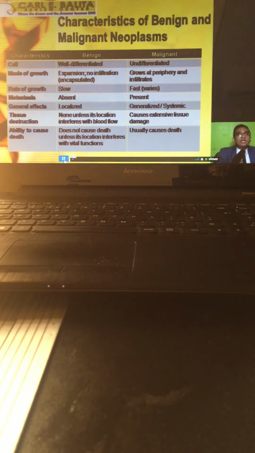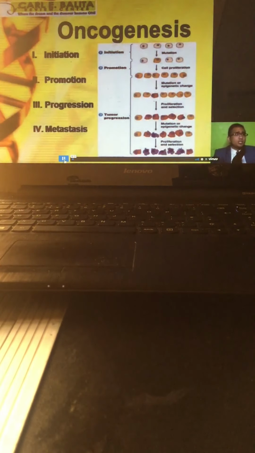Now, how do cancer cells proliferate? Let's start with oncogenesis. When we talk about oncogenesis, it talks about your cancer development, cancer progression. Now, we have 4 stages of cancer development. Number 1, stage of initiation. Number 2, stage of promotion. Number 3, stage of progression. And number 4, stage of metastasis.